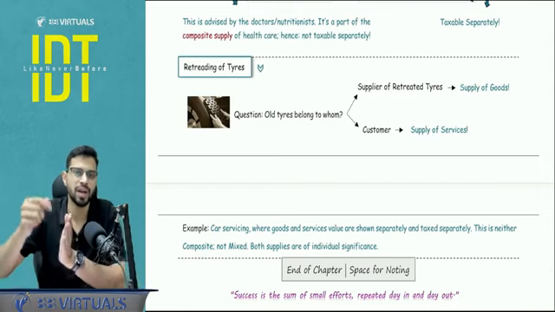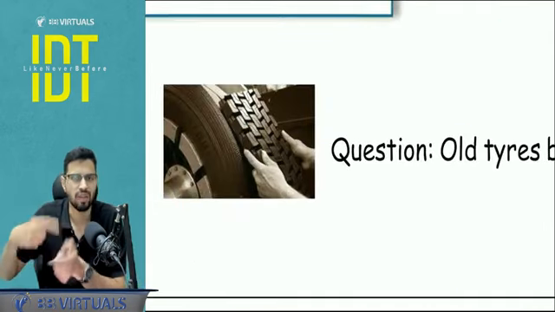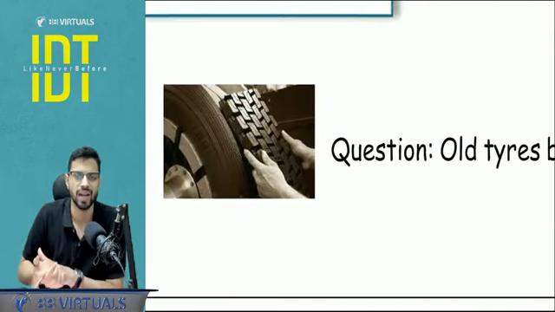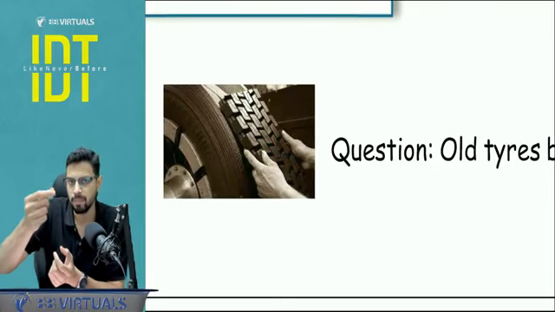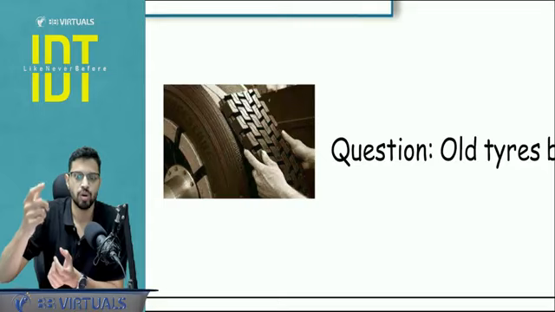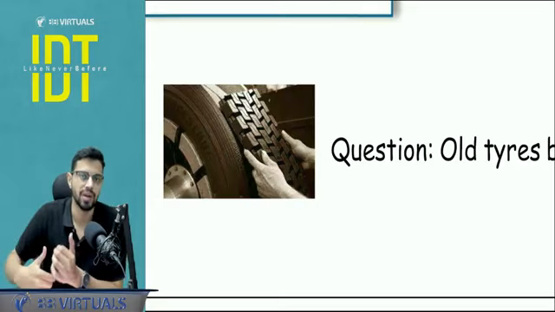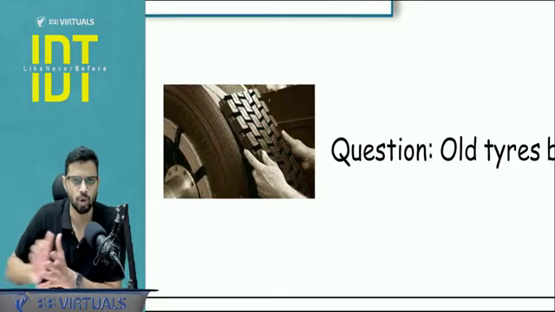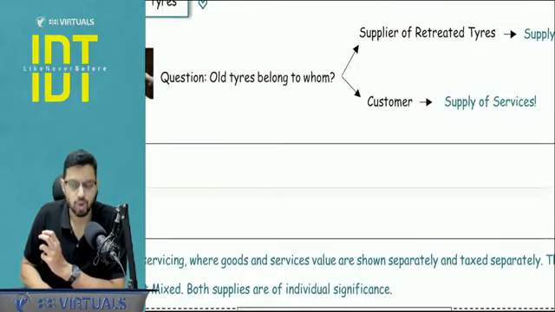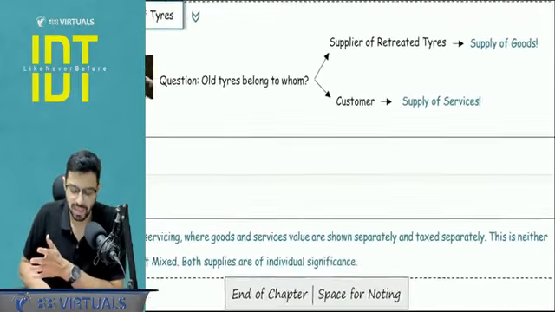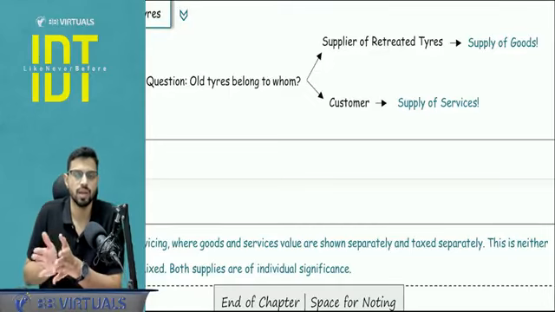And next is retreading of tires. Very simple. Retreading means you get that grip back. After a lot of use, 3-4 years of use of any tire, of any motor vehicle or any car, the grip fades away. So for safety purposes, you get this retreading done. That gives you a better grip on the road also. Now here the question comes: that old tire belongs to whom? This is very logical. They have unnecessarily created a confusion, but okay, let's see.